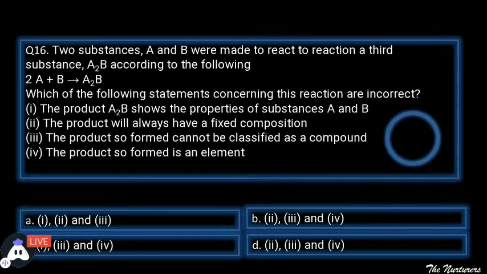Now, students, many of the statements which we have discussed here are correct. आपको बताना है इनमें से कौन सी statement incorrect है. So think about it and tell which is incorrect.